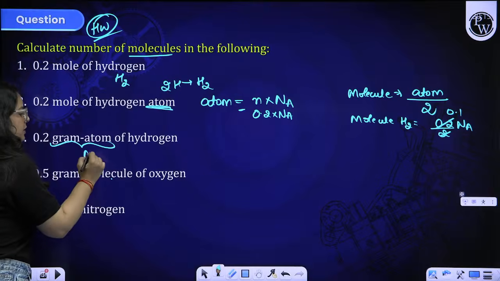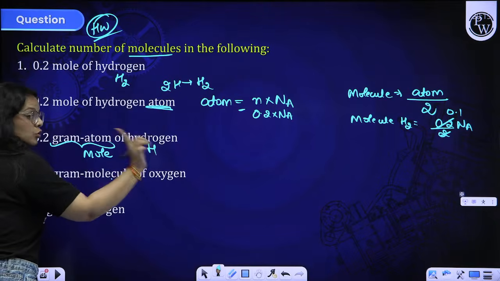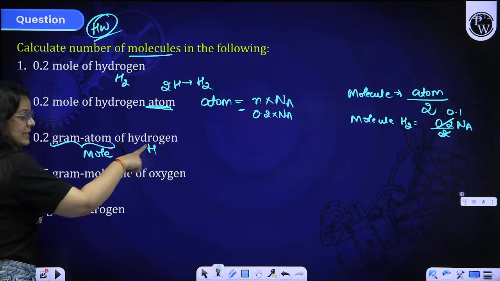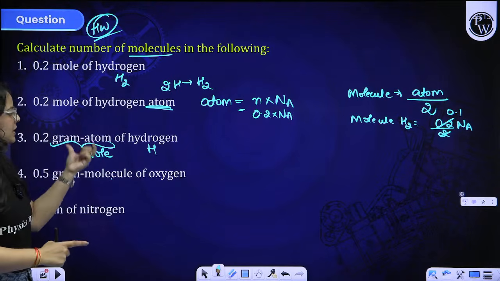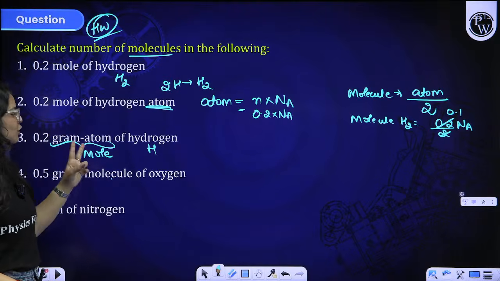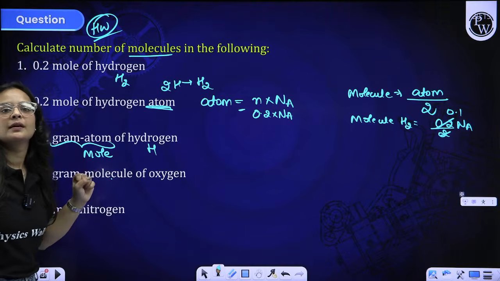Gram atom means they are giving you moles of hydrogen atoms. Again, you have to do the same thing, because it is atoms and you have to find the molecules. So they are giving you the same question, but in place of mole, they are giving you mole atom.